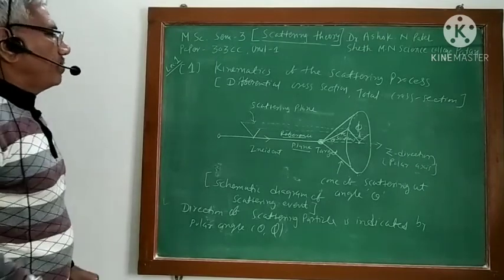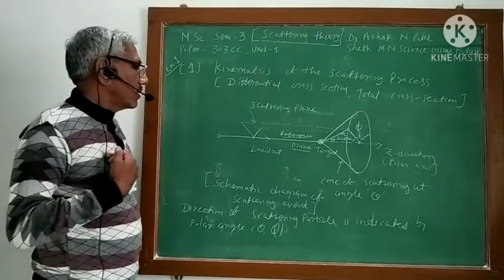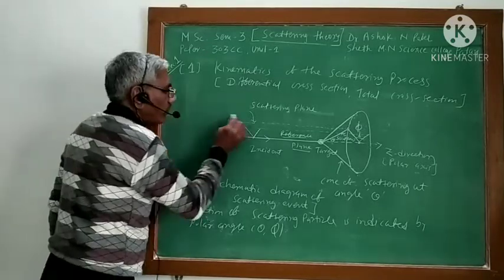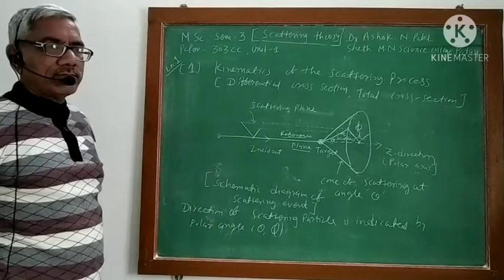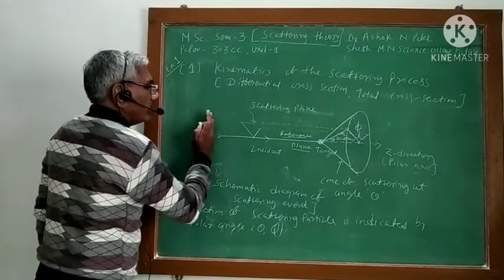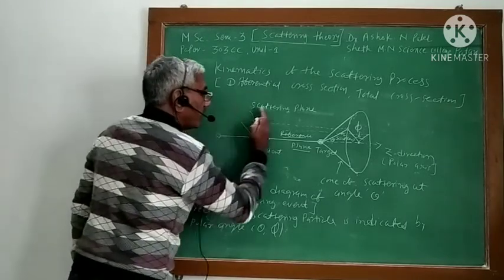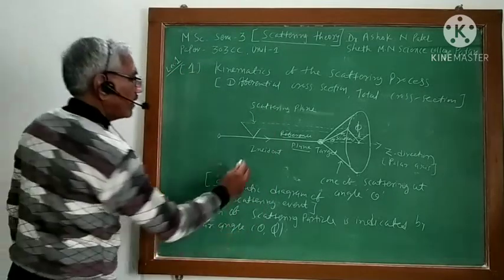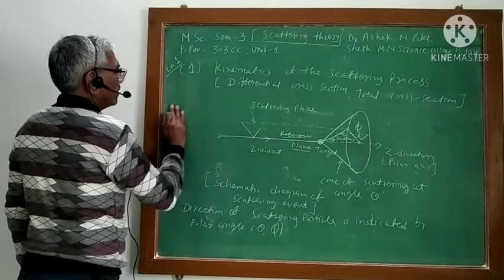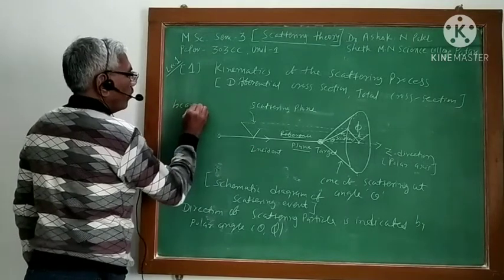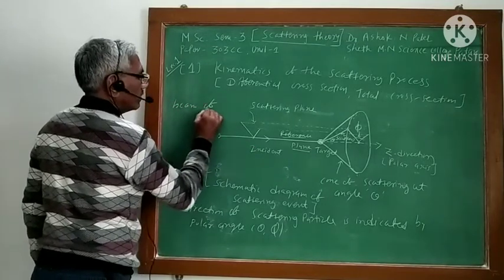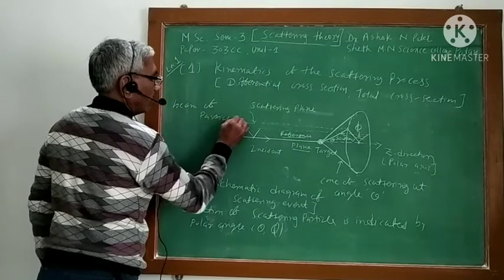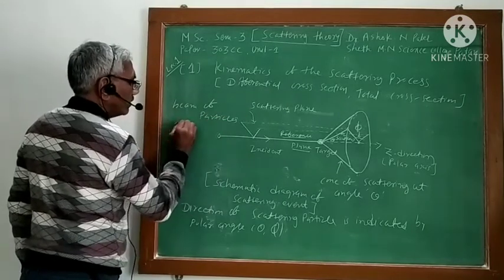Now I assume that here, whatever the incident particle is, the beam of particles is steady.